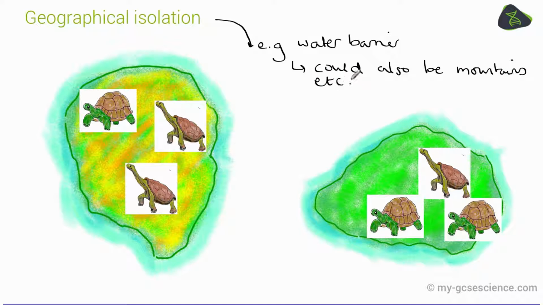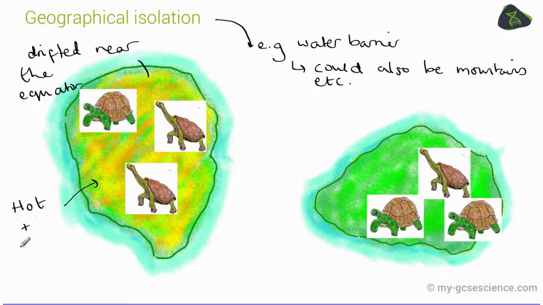into two smaller rainforests. Now, this island here may have drifted in the direction of the equator, and as a result, it became quite hot and dry, and this affected the vegetation that grew on the island, so the ground was mainly quite sandy.